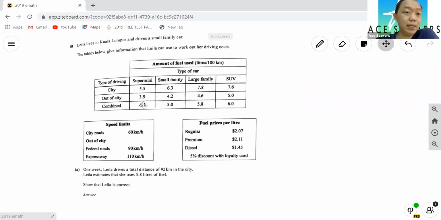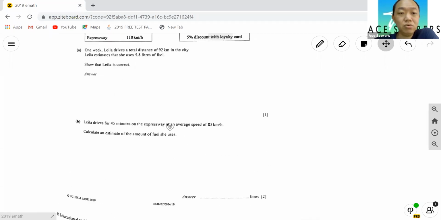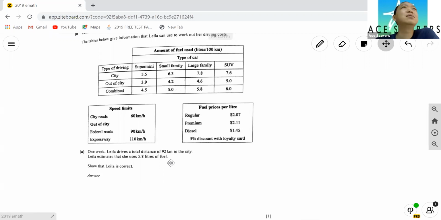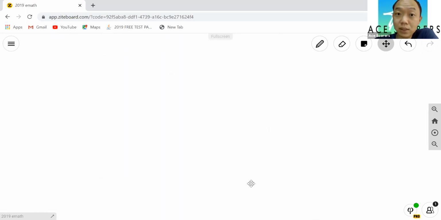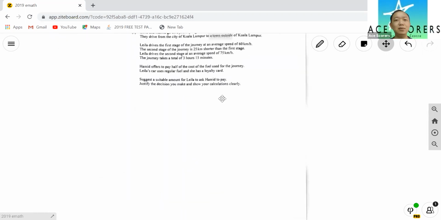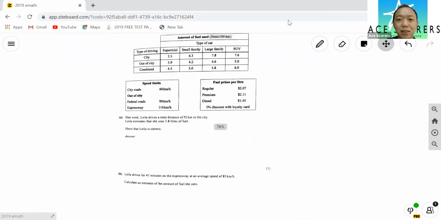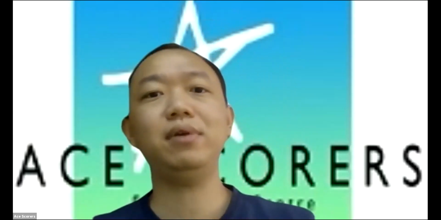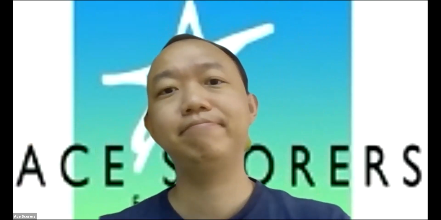All right, so Layla lives in KL. Now this type of question you gotta really read. It's a ratio question, so there's no special fundamental or particular formula that you can apply. You just gotta read and understand how the whole thing works, and we're done. Right? So surprisingly, E-math, I wouldn't say that it is super easy, right? I just think that a lot of the questions are doable, and if you have done enough practice, which you really need to do, of the past year papers, generally you'll be okay, right? So do not panic. Just go and do the paper.